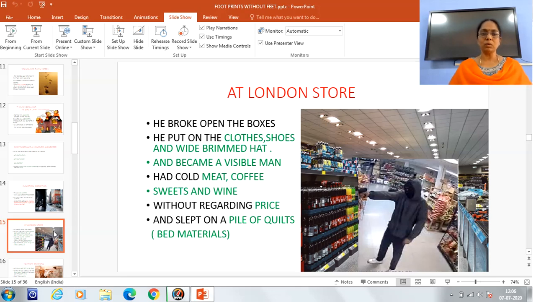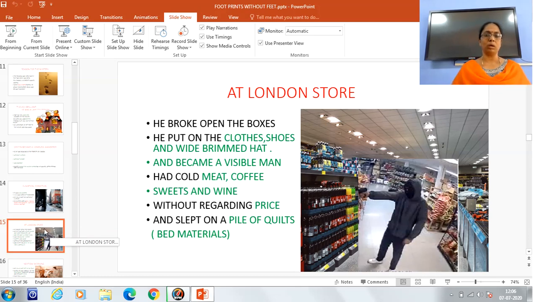Now he was feeling so hungry, so he decided to eat something. There was a restaurant in the London store also. So next he went there and he took out meat, coffee, had sweets and also wine without regard for the price. There was no need for him to pay money for all these things. And ultimately he slept on a pile of quilts. Everything went on very well up to this.